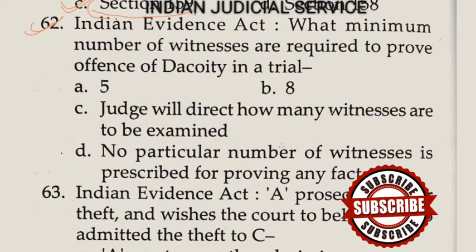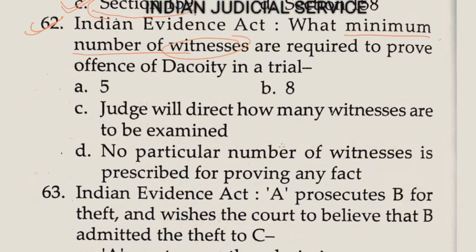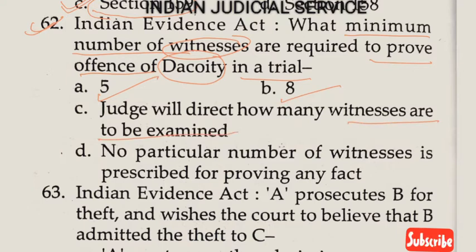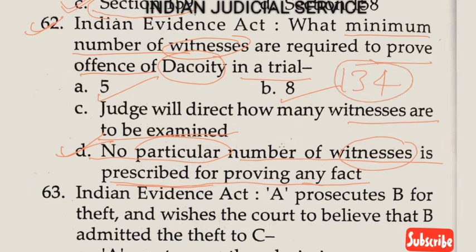Question number 62. Indian Evidence Act, what minimum number of witnesses are required to prove the offence of dacoity in a trial? Option A, 5. Option B, 8. Option C, the judge will direct how many witnesses are to be examined. And option D, no particular number of witnesses is prescribed for proving any fact. So clearly the answer is option D, no particular number of witnesses is prescribed, and this question is related to Indian Evidence Act section 134.